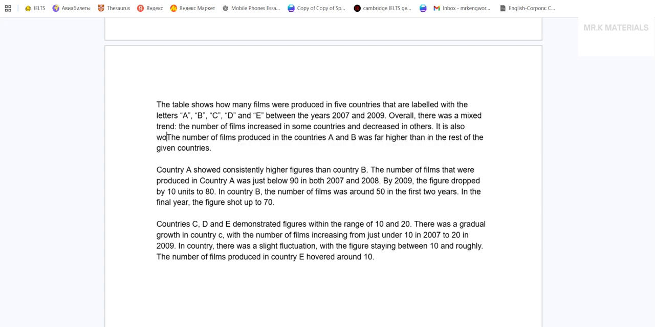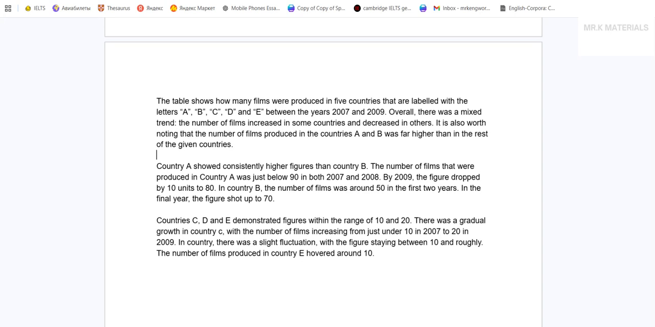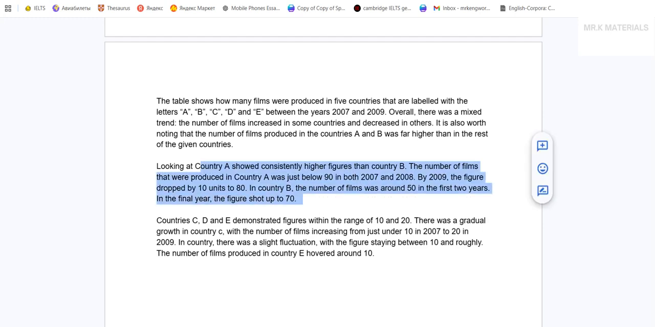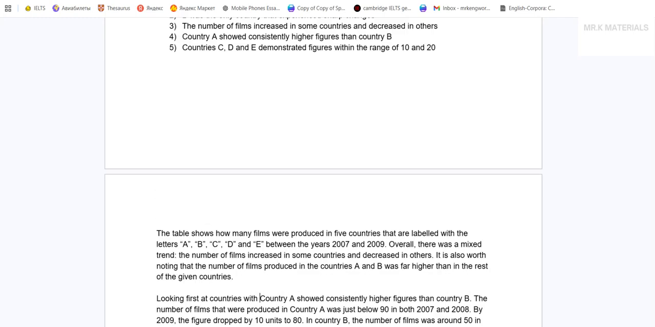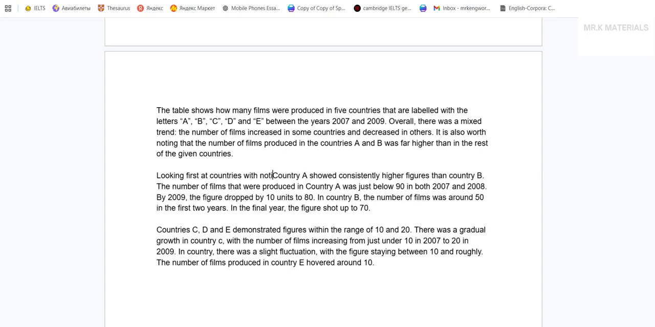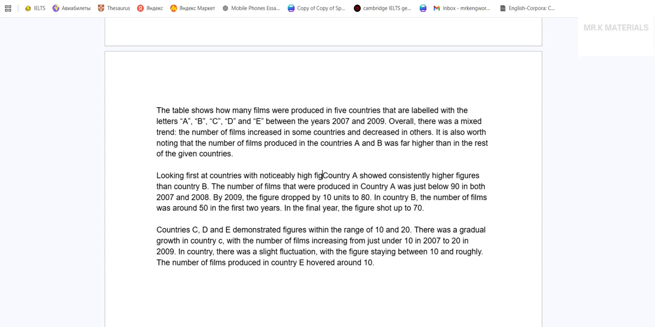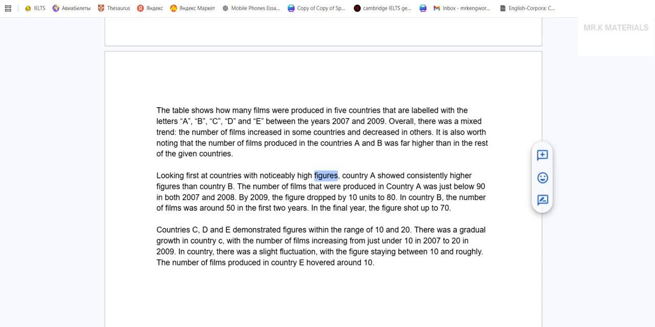It is also worth noting that... Yeah, just edit. Okay. Now, country A showed consistently higher figures than country B. So, okay, I need to put a little sign here for my reader so that they see what this paragraph is about. Looking first at countries with noticeably high figures, country A showed consistently higher numbers than country B. Okay, I cannot say figures here. With noticeably high numbers.